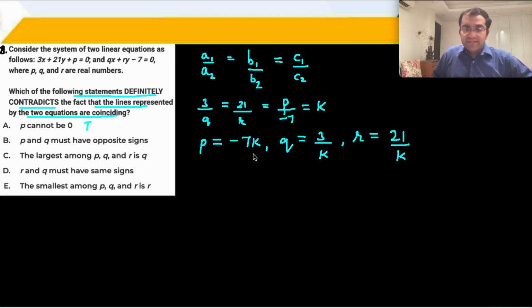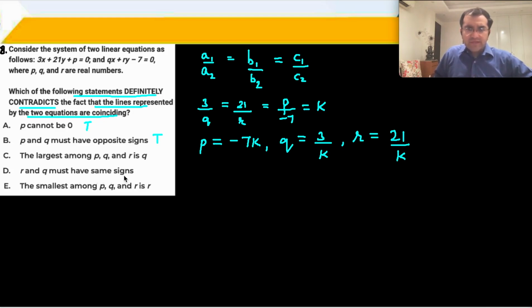Let's see. Let's say K is positive. अगर K positive है, then P will become -7. Okay, fine. If K is positive, then P will be negative and Q will be positive. And if K is negative, then P will be positive and Q will be negative. ठीक है? So they are of opposite signs. This statement is true. C is looking little tough.